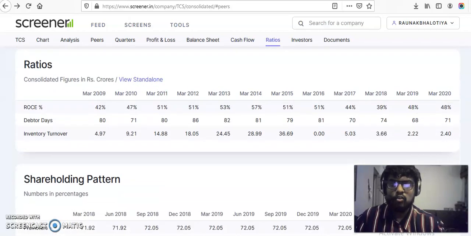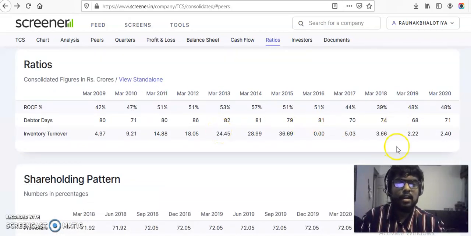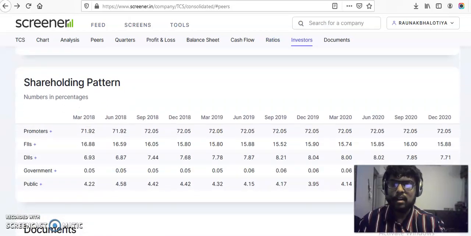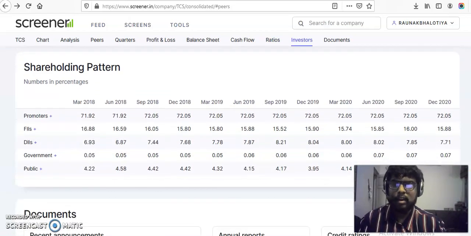Among the ratios, we can see ROC, which, as I already told you, should be very high. Generally, I prefer ROC to be more than 20 to consider a stock good. Similarly, regarding the shareholding pattern that I was trying to tell you about: the promoters, the people who are the owners of the company or directly related to the management or board of directors, hold a 72% stake in the company.